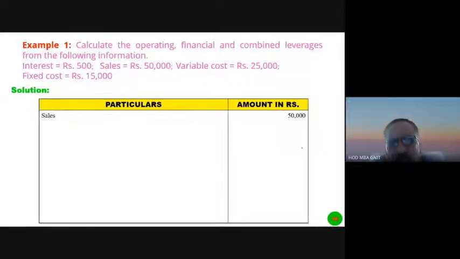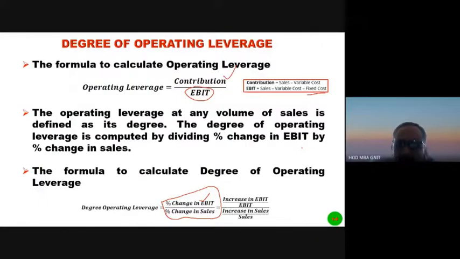Variable cost is 25,000. Less variable cost 25,000. To calculate operating leverage, we first have to calculate contribution.